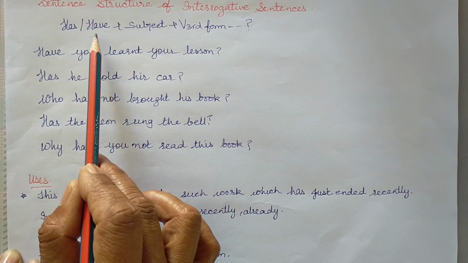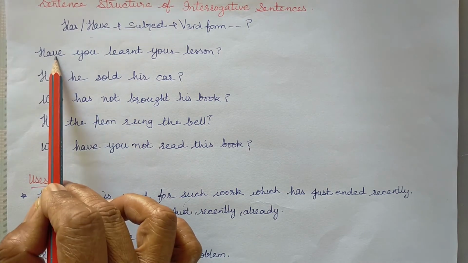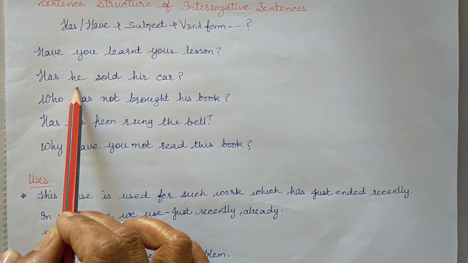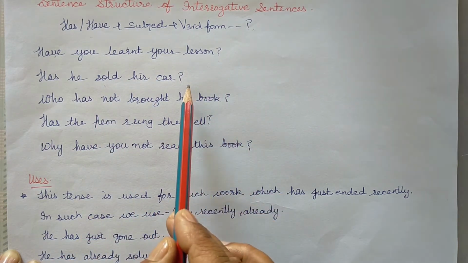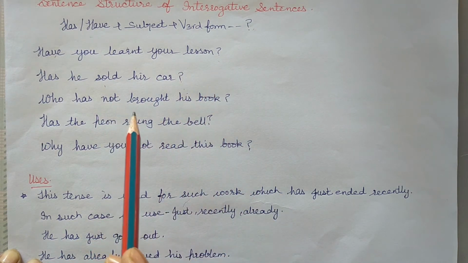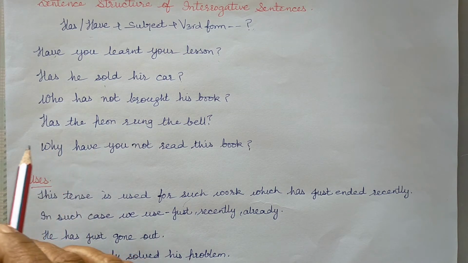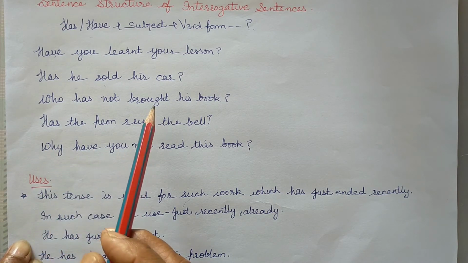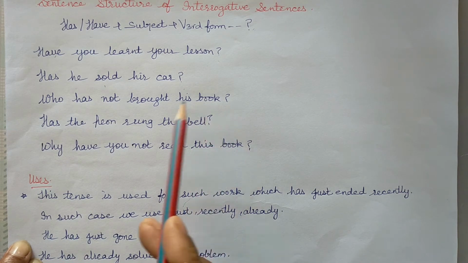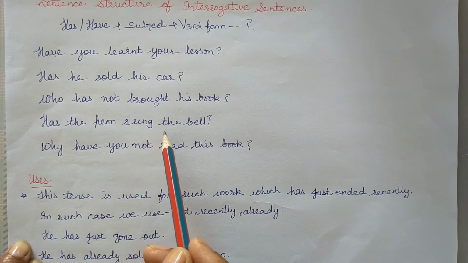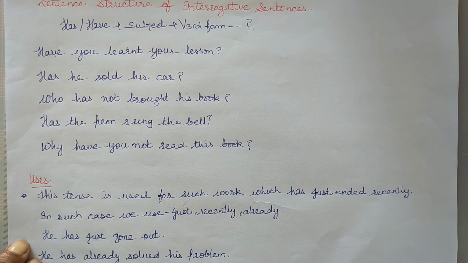Has, have plus subject plus verb's third form and question mark. Without question mark, the structure of interrogative sentence will not be completed. So, who has not brought his book? Has the peon rung the bell? Let us move to its uses.